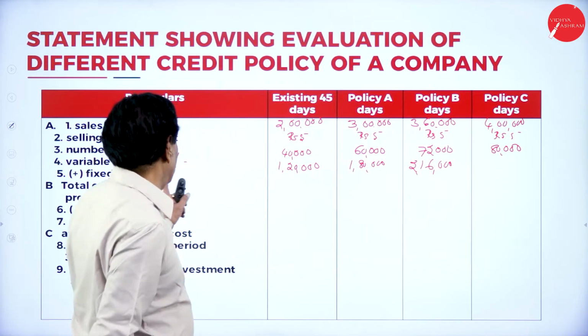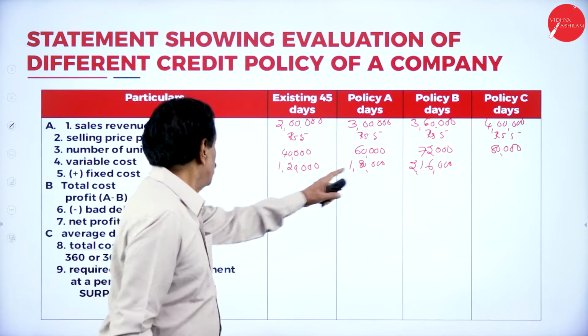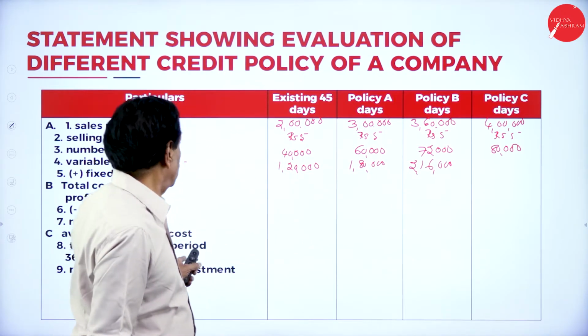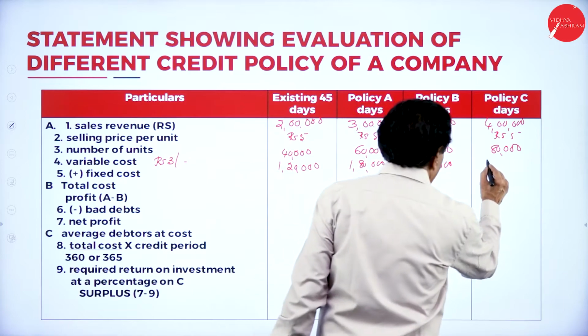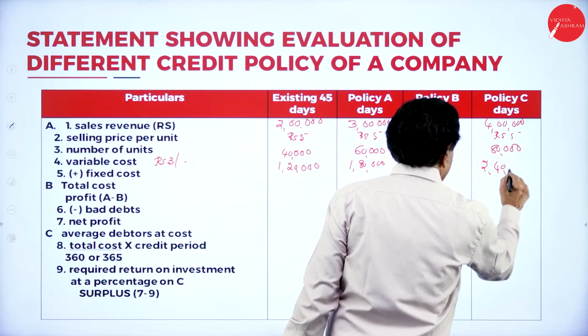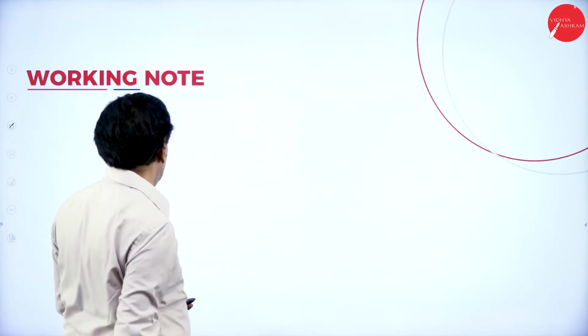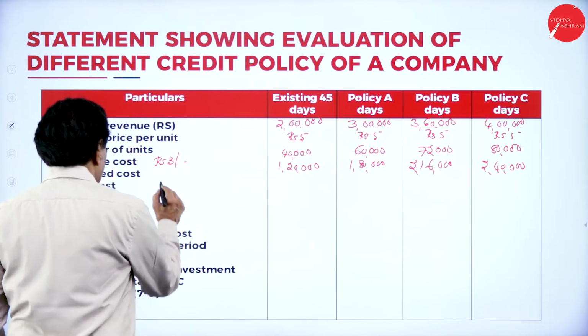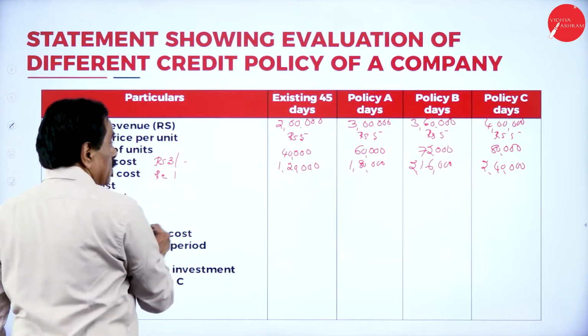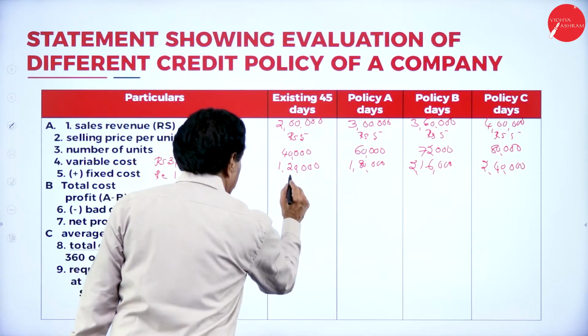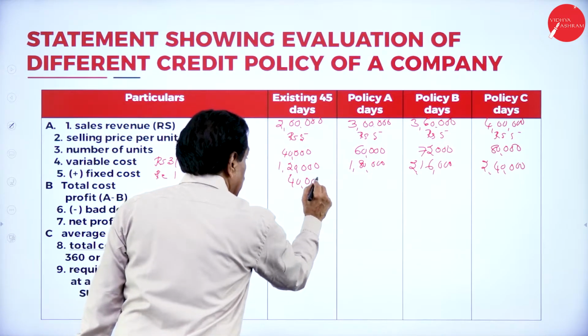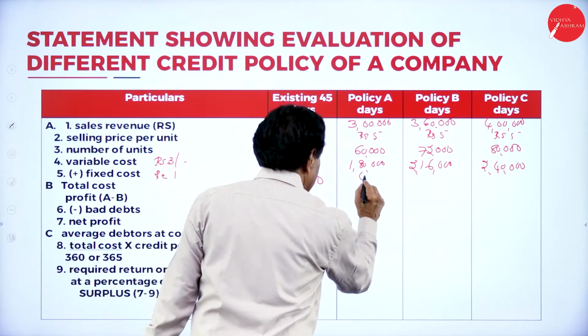Multiply this all. 80,000 into 3, 2,40,000. What is this? Variable cost. Here 4 is the cost, variable 3, 1 rupee is the fixed cost. Rupee 1. So 40,000 into 1 is 40,000. Fixed cost remains constant.